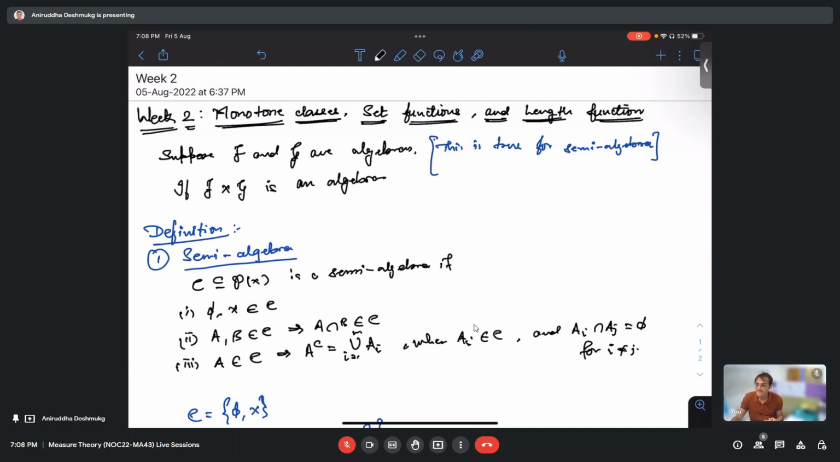Like, the empty set will definitely belong. And if I take two different sets in F cross G, in the Cartesian product, and consider their union, that union might not be in it. So the complement might cause a problem. Yes, it doesn't seem to be an algebra.